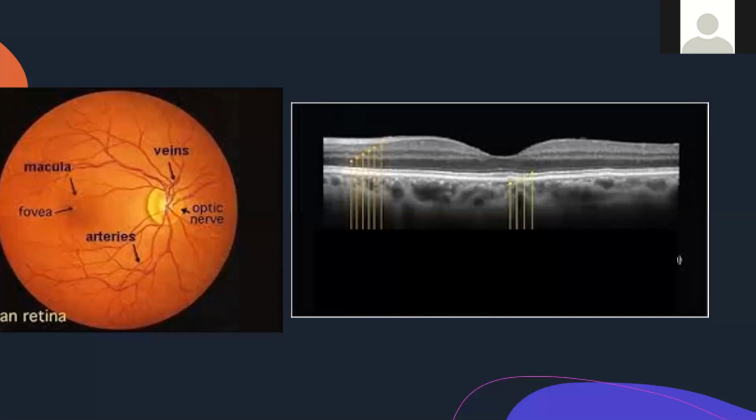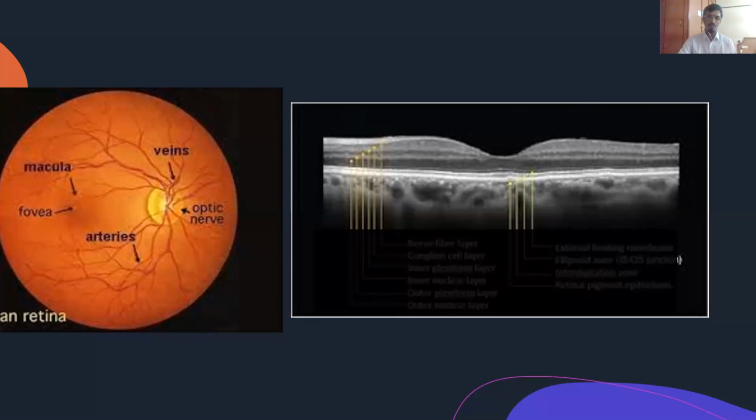So from inside out, I'll be telling. Sure. Sorry, first is the internal limiting membrane. Then the nerve fiber layer. Then the ganglion cell layer, inner plexiform layer, inner nuclear layer, outer plexiform layer, outer nuclear layer, outer limiting membrane, photoreceptor layers, and retinal pigment epithelium.